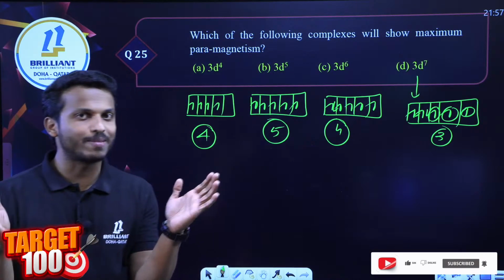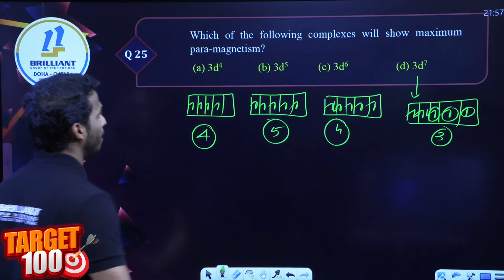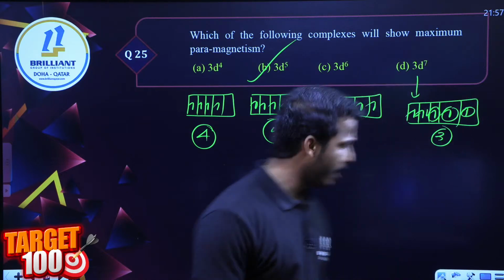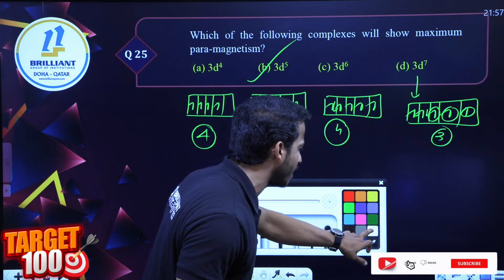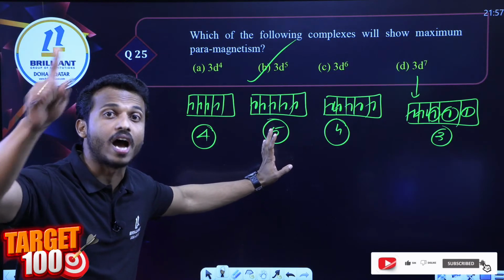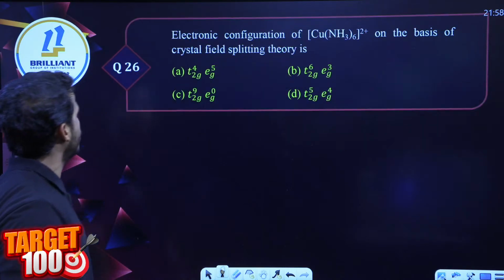Which one contains the maximum number of unpaired electrons? That can give maximum paramagnetism. No doubt, that is option B. Right? Option B. Yes, Sohail, you can type in the chat box, I'll clear it. So higher paramagnetism means highest number of unpaired electrons. Six minutes left. Let's go for the next question.